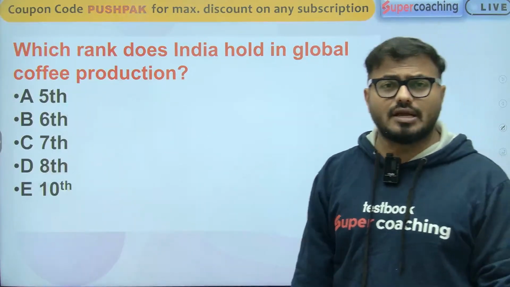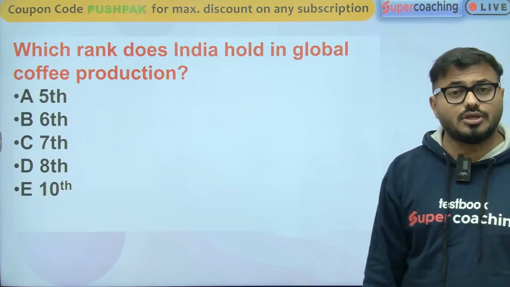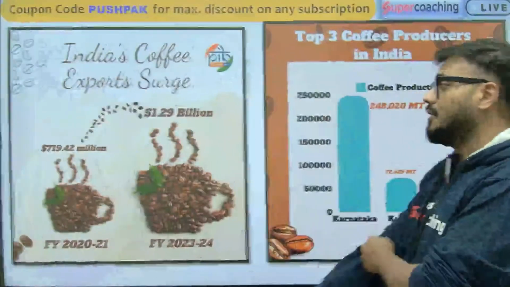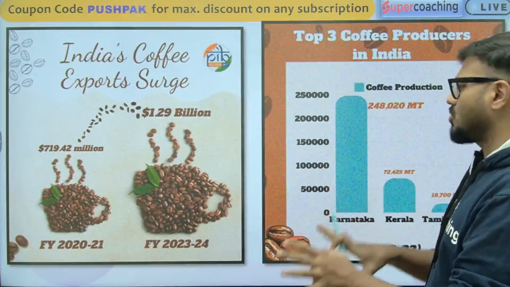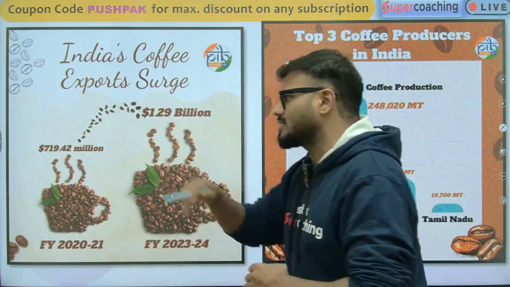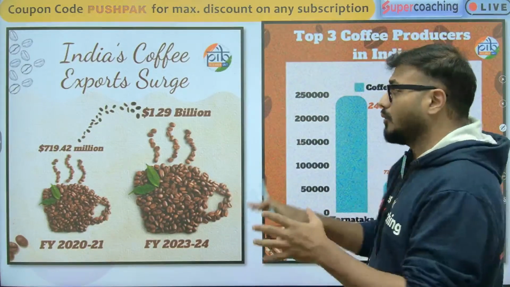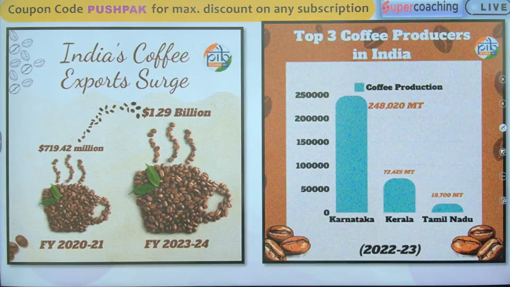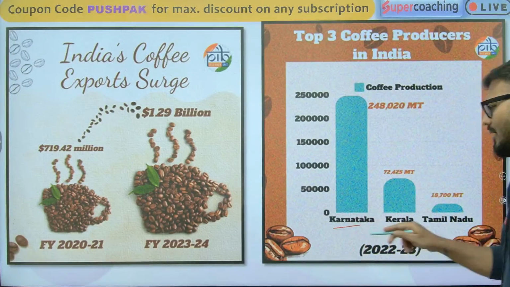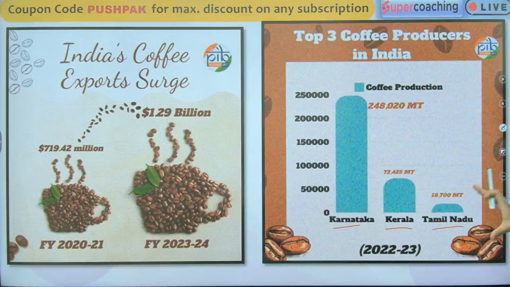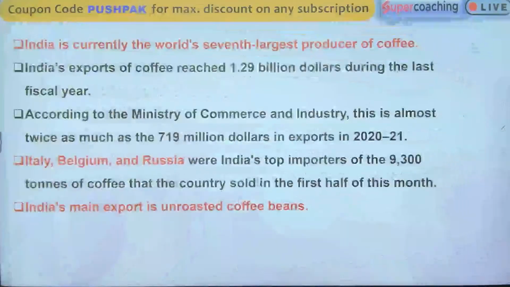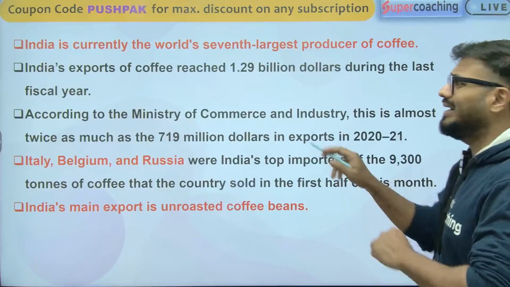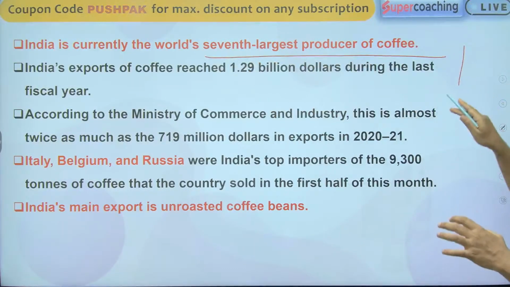Which rank does India hold in global coffee production? When it comes to global coffee production, what is the rank of India? That is the question in front of you. Recently, the government talked about coffee production in India. When it comes to India's coffee exports, in 2021 it was 719.42 million. Now the exports have increased to 129 billion, very largely. The largest coffee producing state is Karnataka, then Kerala, and then Tamil Nadu. They are the top 3 states where coffee production is highest. So that will also be a factor for us. India is the 7th largest producer of coffee.